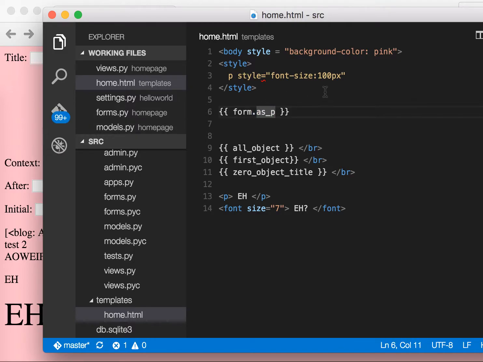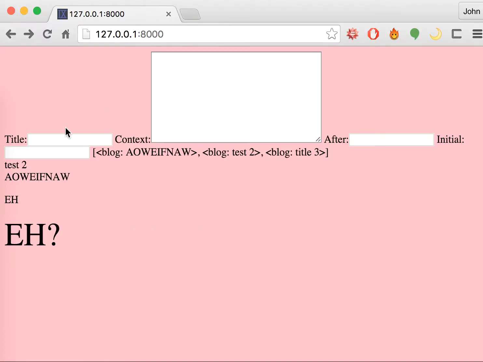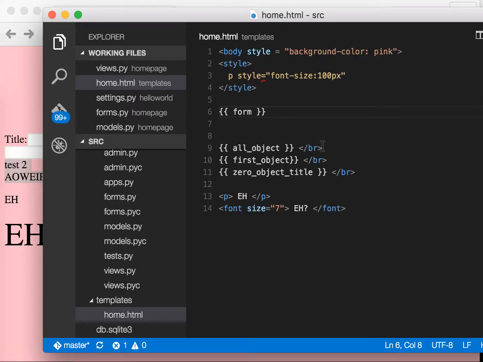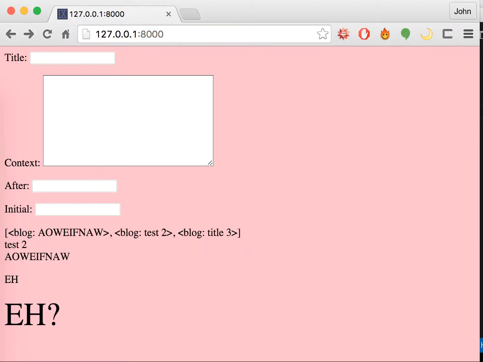So if you don't have this, it's gonna look kind of ugly because each thing's not in the same line. If you stretch this out, it's gonna be in like one line. And by saying .as_p, it's gonna be in a paragraph format like this. So now it looks nicer.